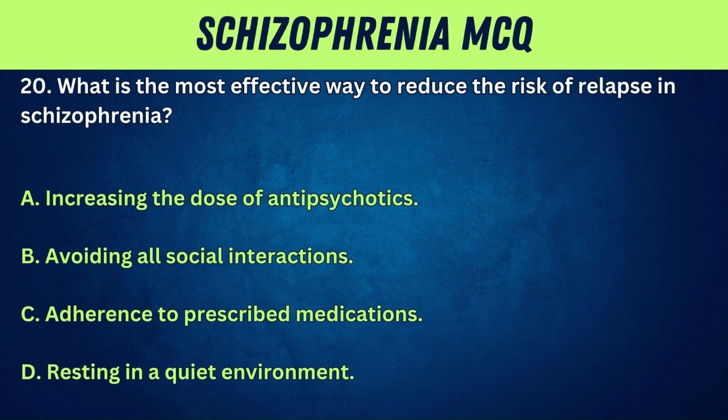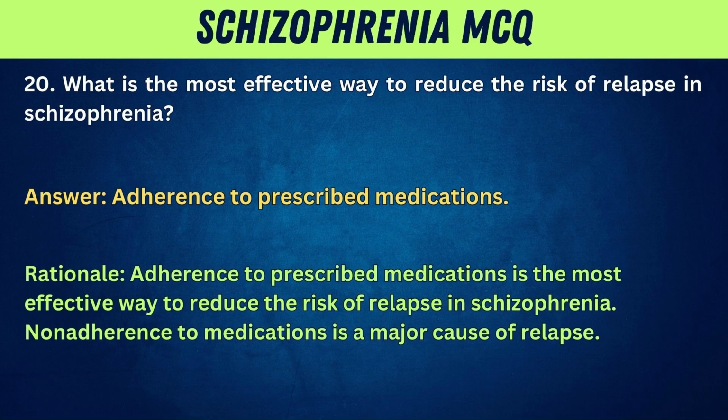20. What is the most effective way to reduce the risk of relapse in schizophrenia? A. Increasing the dose of antipsychotics. B. Avoiding all social interactions. C. Adherence to prescribed medications. D. Resting in a quiet environment. Answer: adherence to prescribed medications. Rationale: adherence to prescribed medications is the most effective way to reduce the risk of relapse in schizophrenia. Non-adherence to medications is a major cause of relapse.